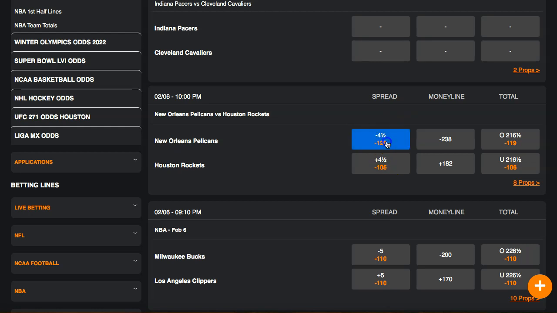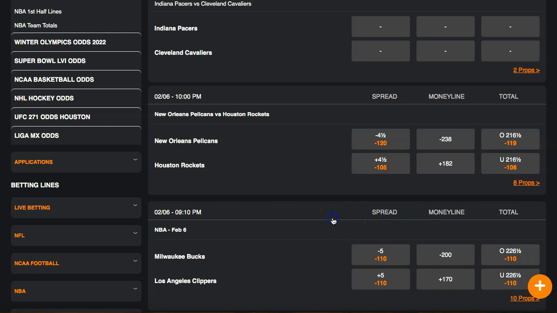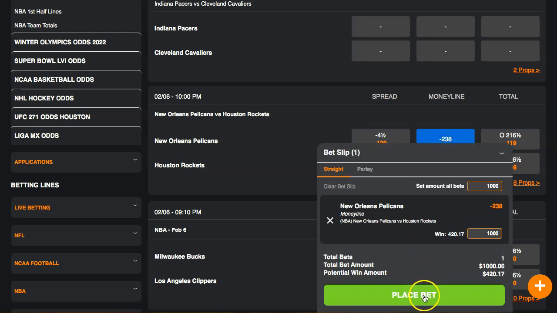But over here, you're minus 120. So if you do the spread, now you're getting $833 as long as they win by 5 or more. Over here, it doesn't matter what they win by, but your payout's smaller, right? It's about half, $420. So are you willing to take those 4.5 points?